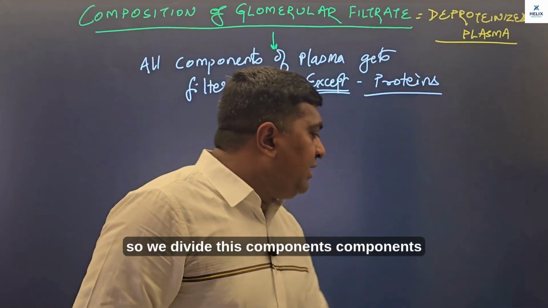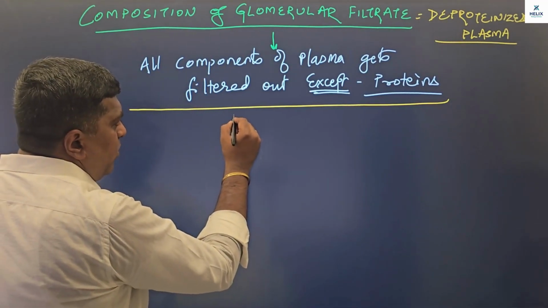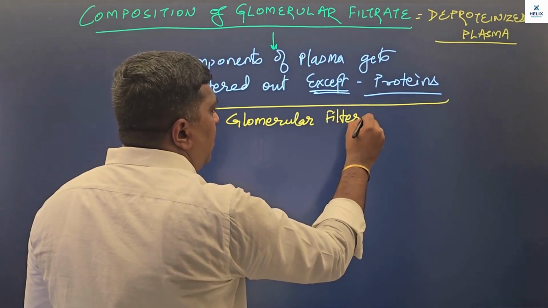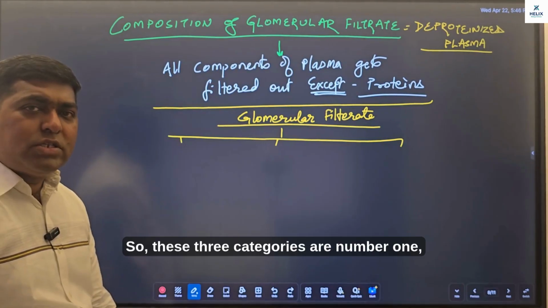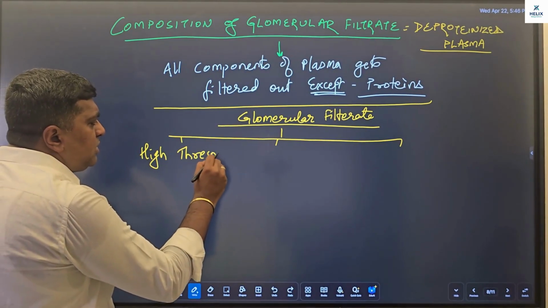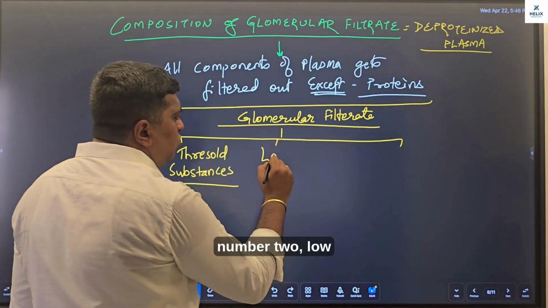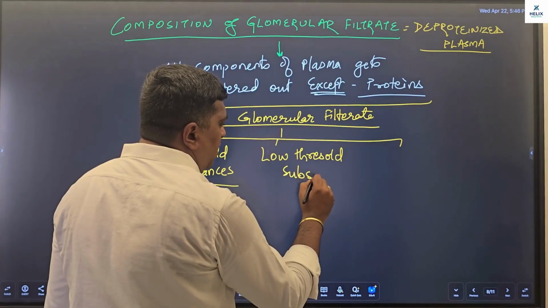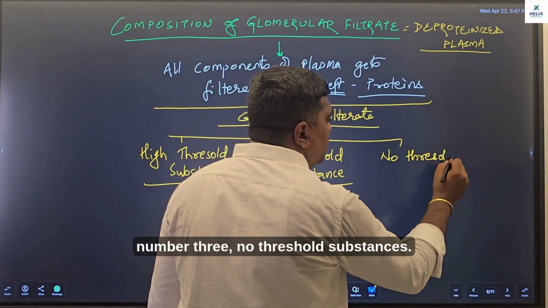Okay, so we divide these components of the glomerular filtrate into 3 categories. So these 3 categories are: number 1, high threshold substances; number 2, low threshold substances; and number 3, no threshold substances.